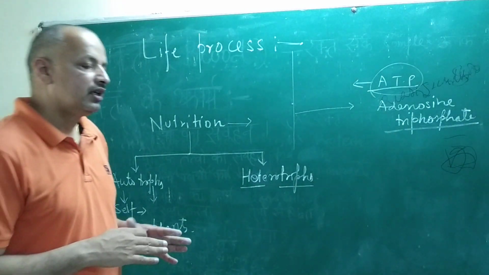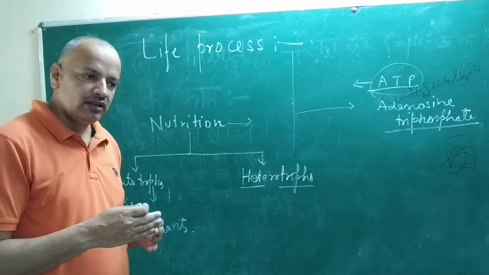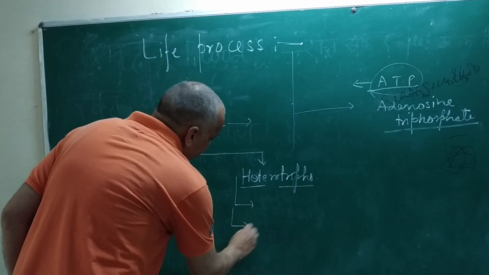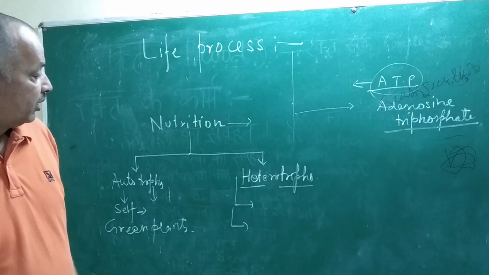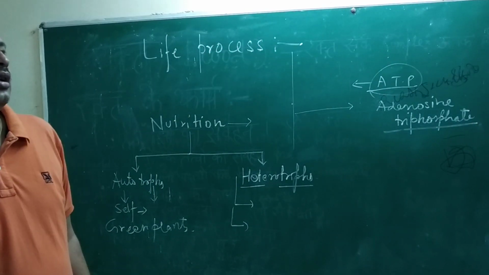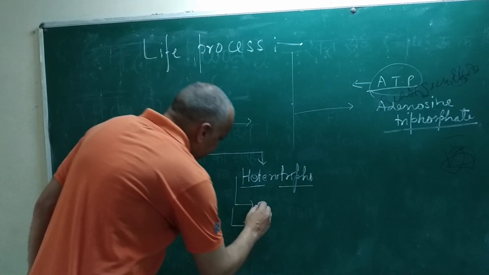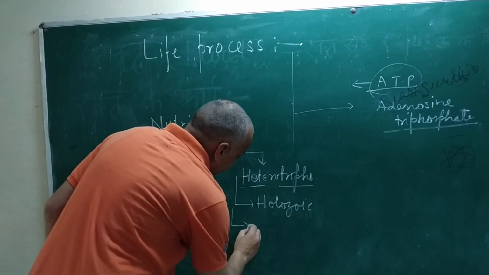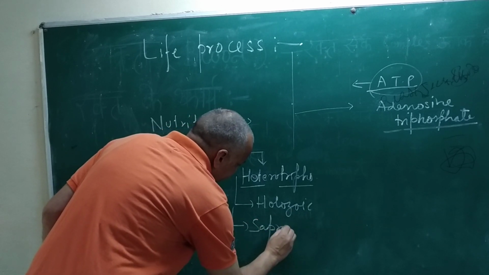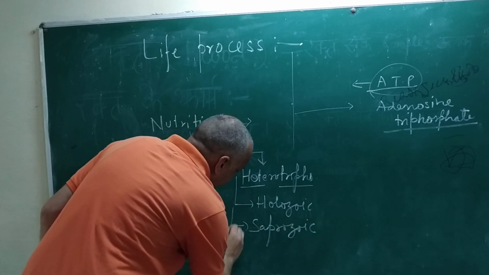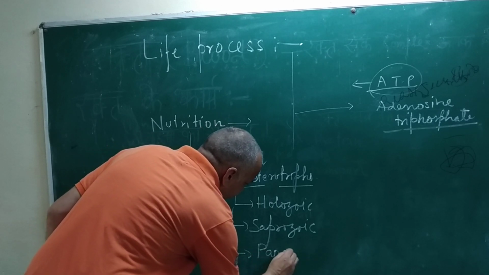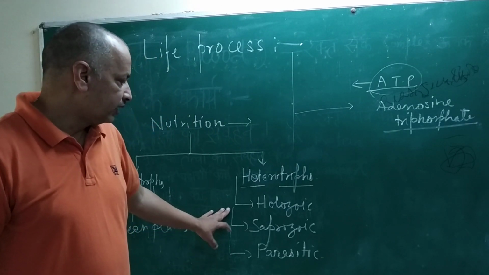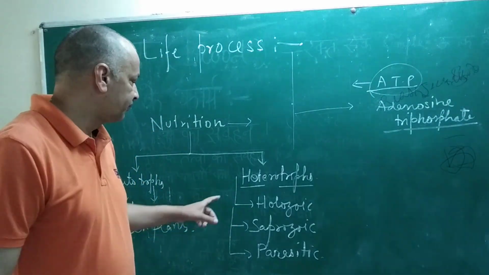Dependency on others makes them different groups, and they are categorized into different groups. The first group is holozoic, the second is saprozoic, and the third is parasitic. So there is a dependency, and that dependency decides their groups.